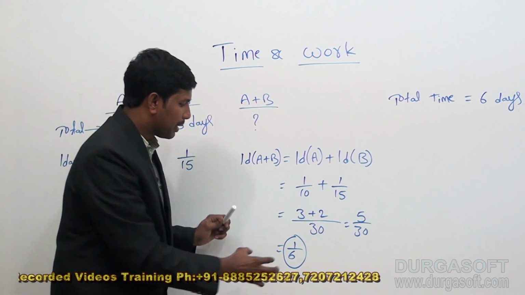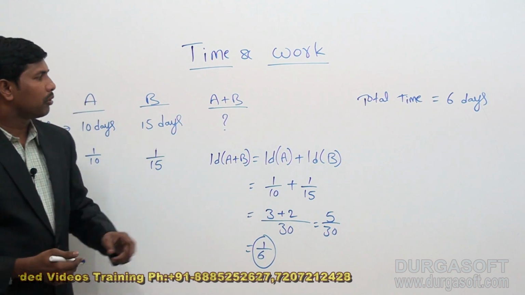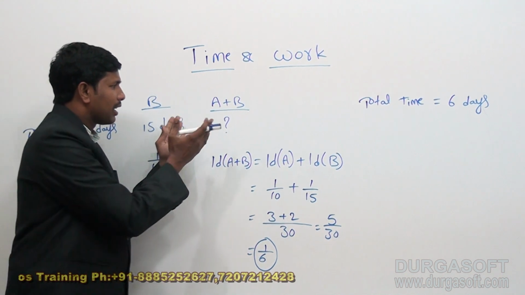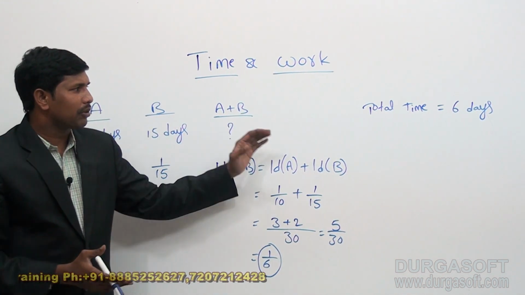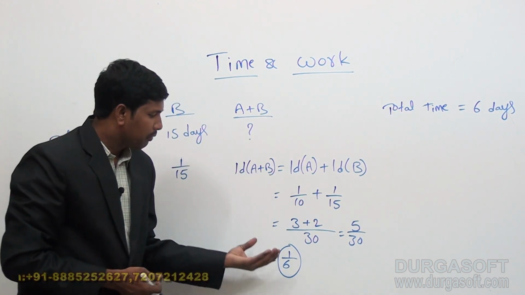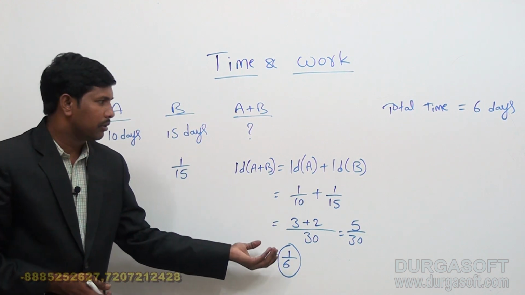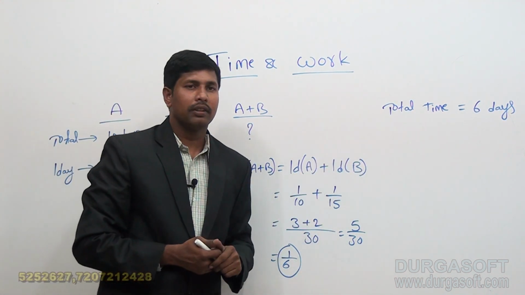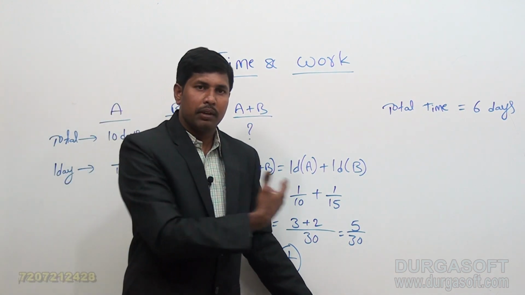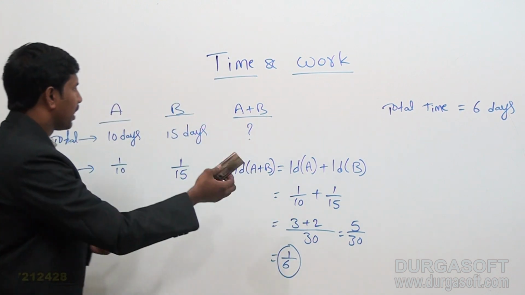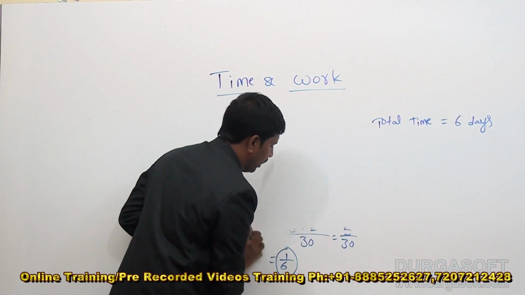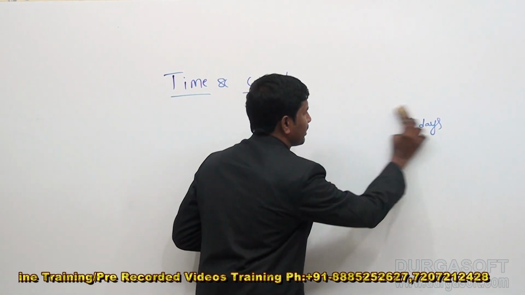So like this, we are depending upon 1 day work to complete this particular question. Whenever we have a situation to decide the total time taken by a group of persons, first of all we need to calculate 1 day work of that group, and from that we can conclude the total time. So this is one example. Now let me give you the next case where we calculate the total time by taking the same 1 day work. This was only for 2 persons.